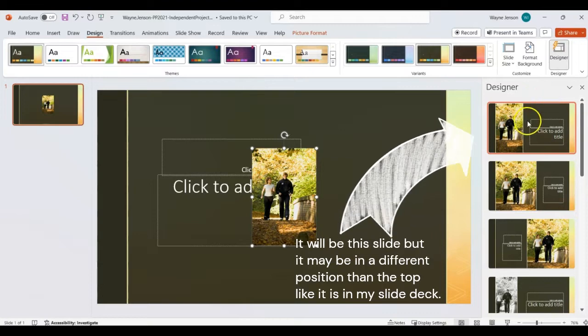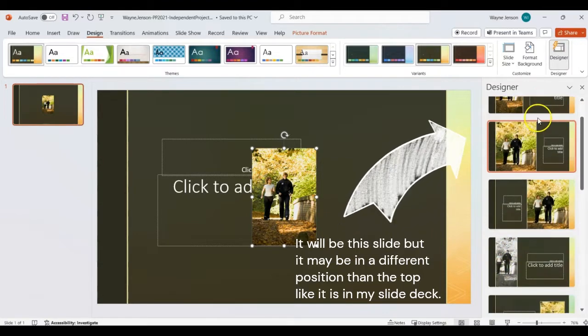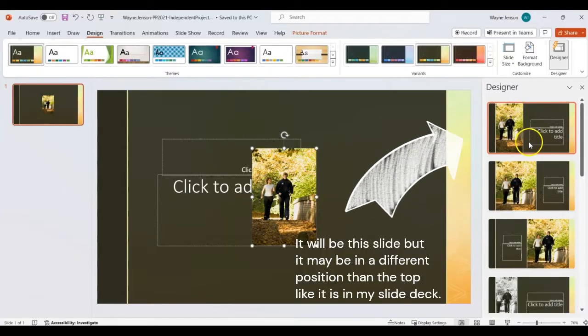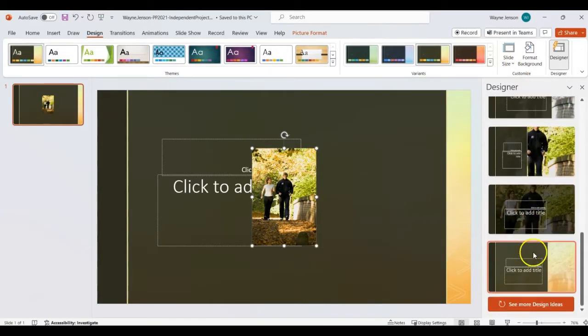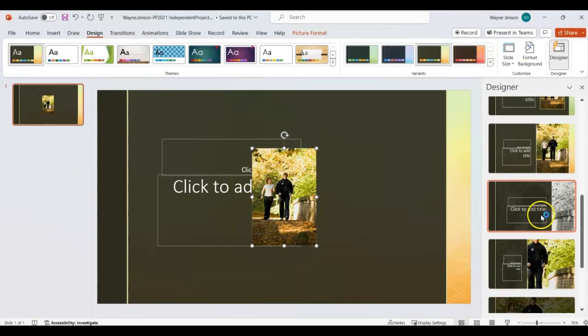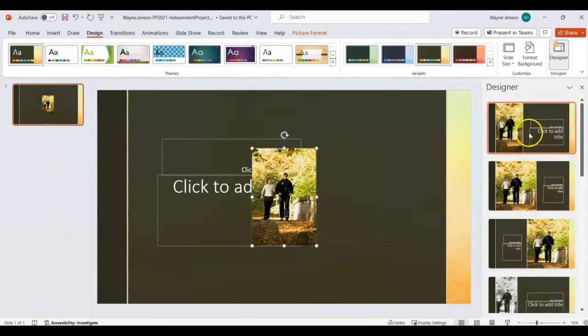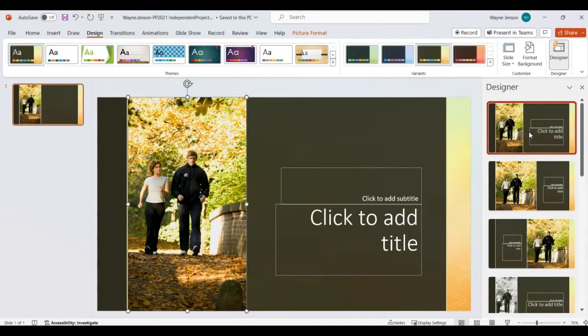Now, when you open it up, it may not be this one here. Since I've already done this project once, it shows up at the top. So it may be down lower, or if it's not in this list, you may have to click on the See More Design Ideas. But it's going to be this one here, so we're going to select that. And then we're going to close the design pane, or designer pane, design ideas. Now it's called the designer pane.